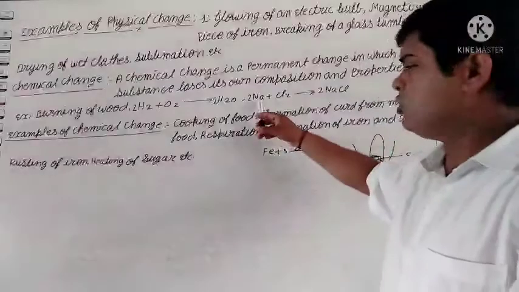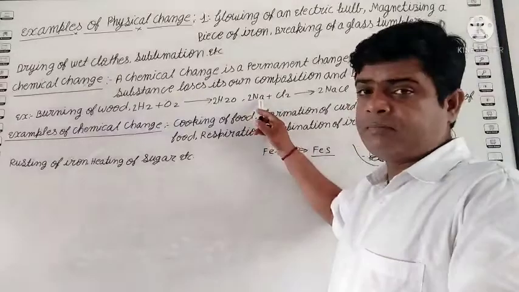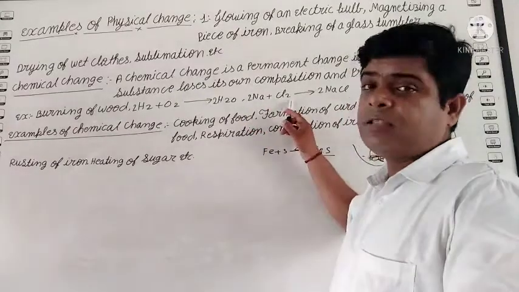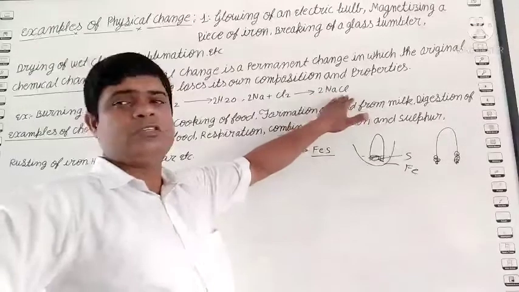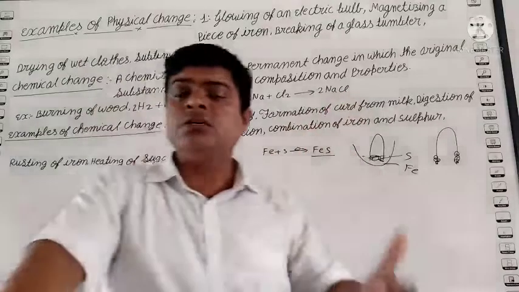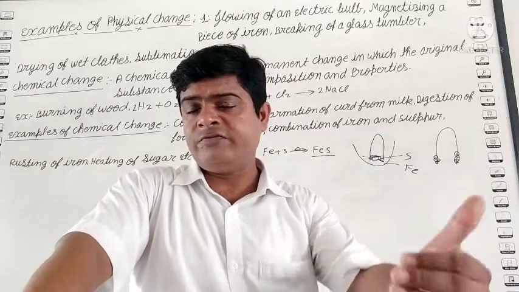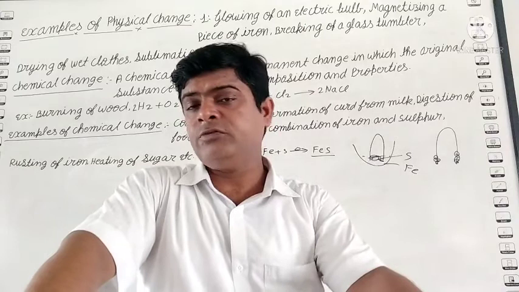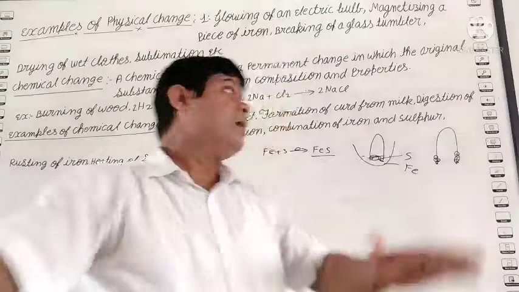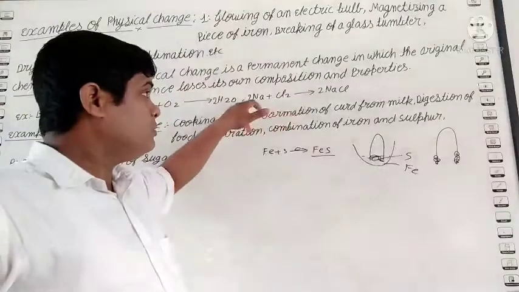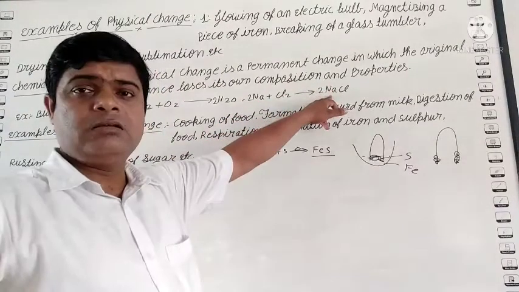Means they lose their properties. Second one, see, sodium is a combustible metal, chlorine is a poisonous gas. But when both are combined, they form NaCl, salt. This is neutral and we use it in our daily life. We use it in our vegetables, in our pulses, in our food. So this is a chemical change. Means sodium and chlorine both lose their properties when they form NaCl.